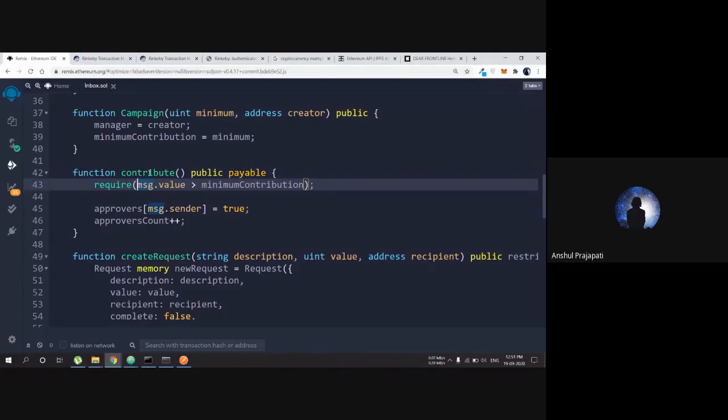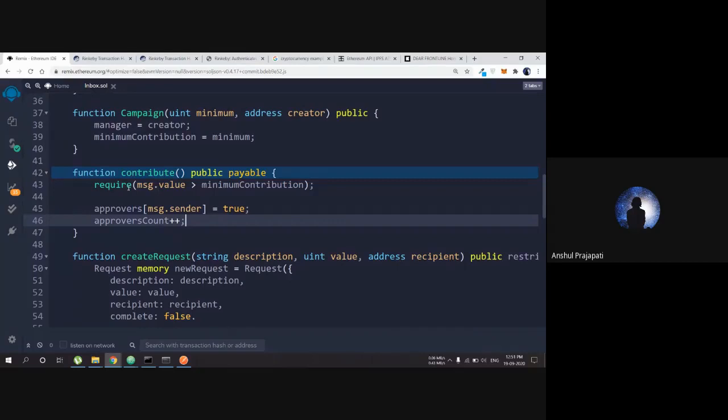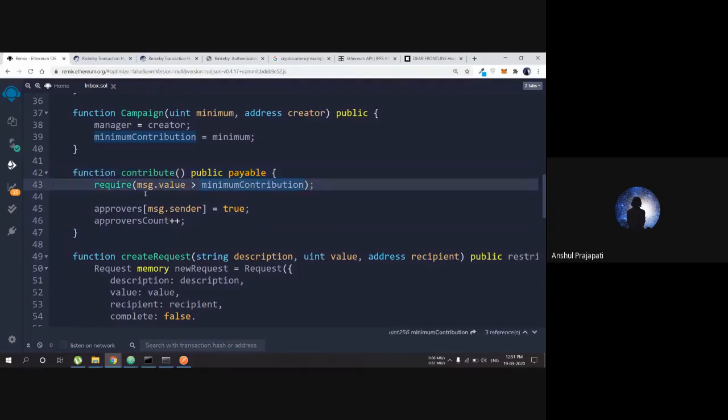So what we are going to check in contribute, when somebody is contributing, when we are giving the money, is whether the value of that money is greater than the minimum contribution which we have set while creating that contract. Okay, so if that value is greater than the minimum contribution, then only the things after the require statement are going to run. If this value is less than the minimum contribution, then this function is going to give an error and you cannot contribute to that contract.